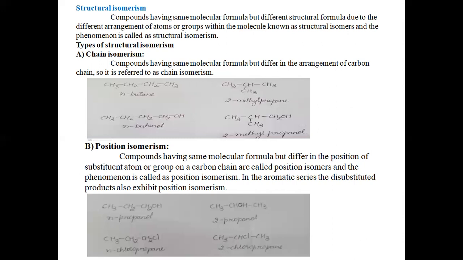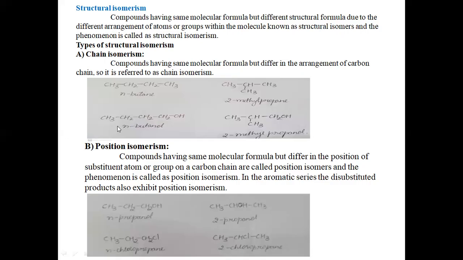The first compound, that is N-butane, has a straight carbon chain, whereas in the second, that is 2-methyl propane, there is a branching at the second carbon atom. So there is a difference in the arrangement of the carbon chain in the molecule. So these two exhibit chain isomerism.